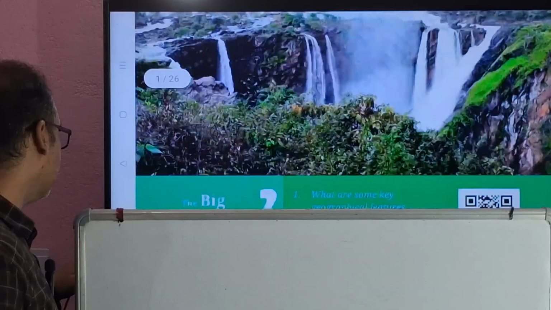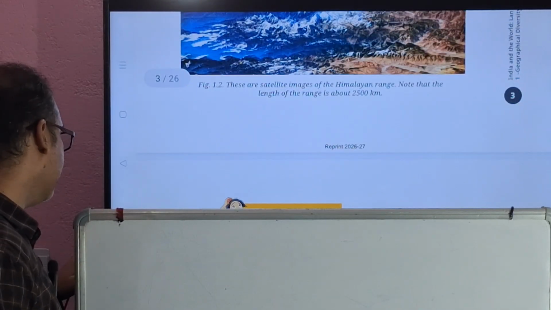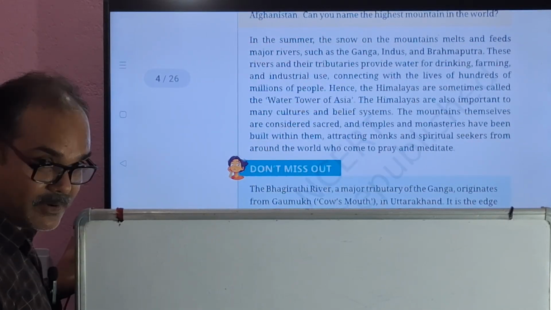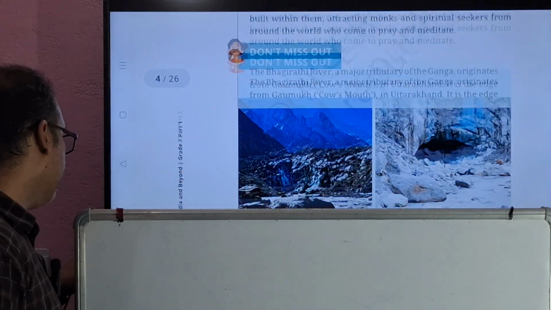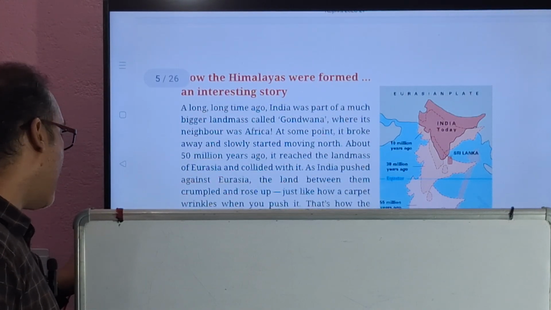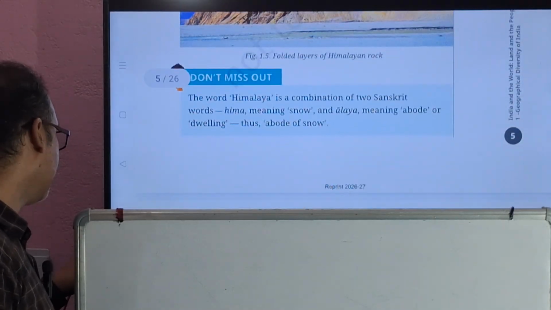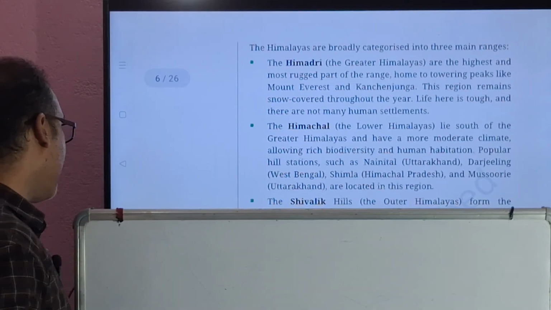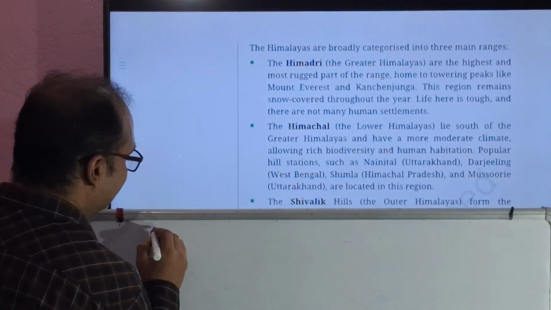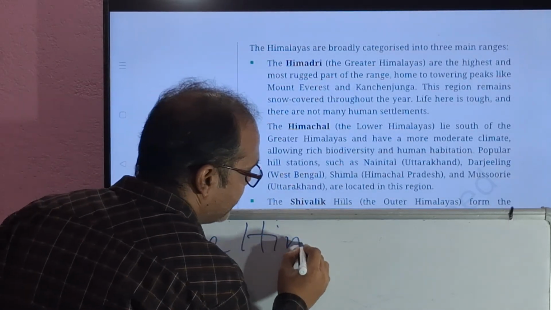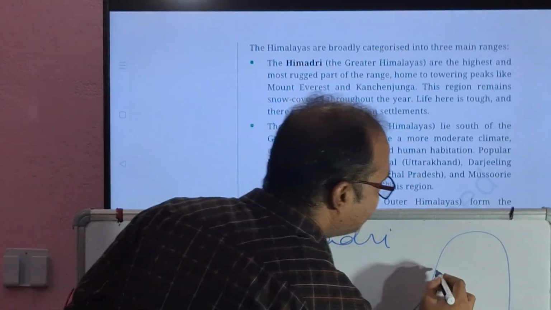Geographical diversity of India. See here, we have discussed all these things. We have discussed the Himalayas and the height of the Himalayas, why the Himalaya is called the water tower of Asia. We have discussed the Bhagirathi River. Now, how the Himalayas were formed, which is an interesting story, we have discussed. And you can see here, the Himalayas are broadly categorized into three parts. First one is Himadri. When we talk about Himadri, just take it as the Himalaya, right? This is the upper part.